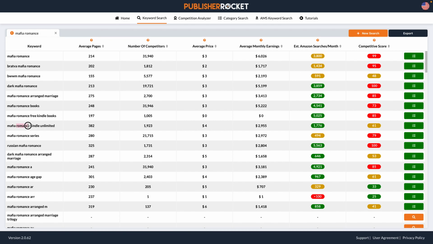I will honestly probably take out romance and put in Kindle Unlimited, because I'm not putting Kindle Unlimited in my subtitle, but I can put Mafia and Romance in my subtitle. So the number of competitors is 1923. And this is a green, because they're doing nearly almost the same amount of searches as there are competitors. That's pretty darn good. But it's still moderately competitive,